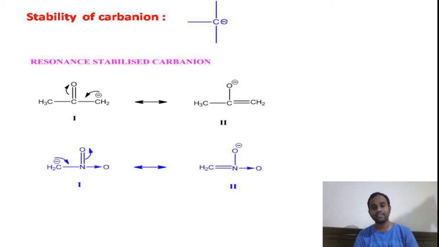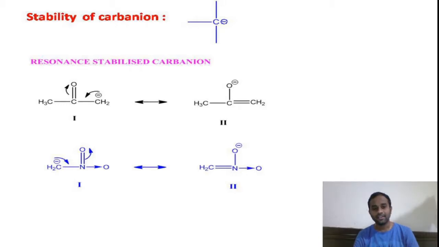Always, carbon anions are resonance stabilized by mesomeric effect or by inductive effect. In the first example, the carbon anion is attached to the keto withdrawing group, which is involved in mesomeric effect to give a second resonance structure. This is a resonance stabilized carbon anion.